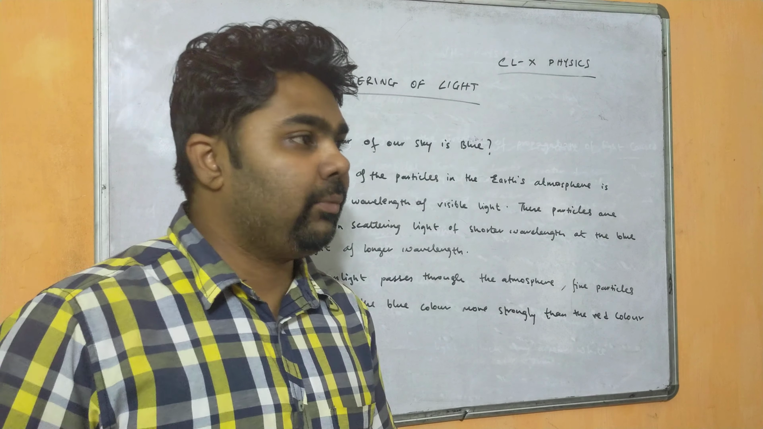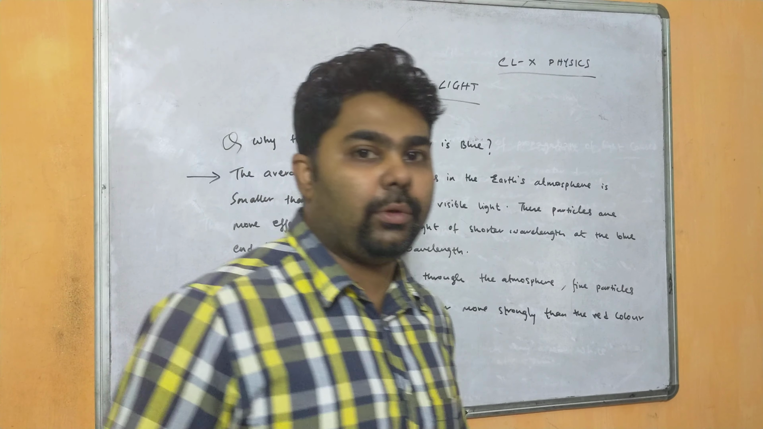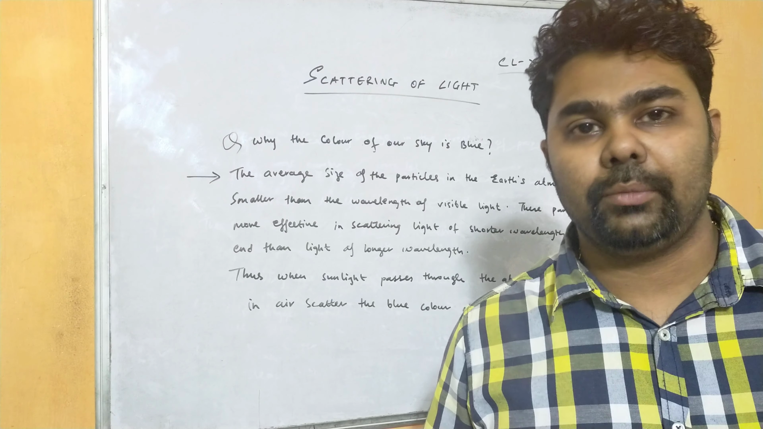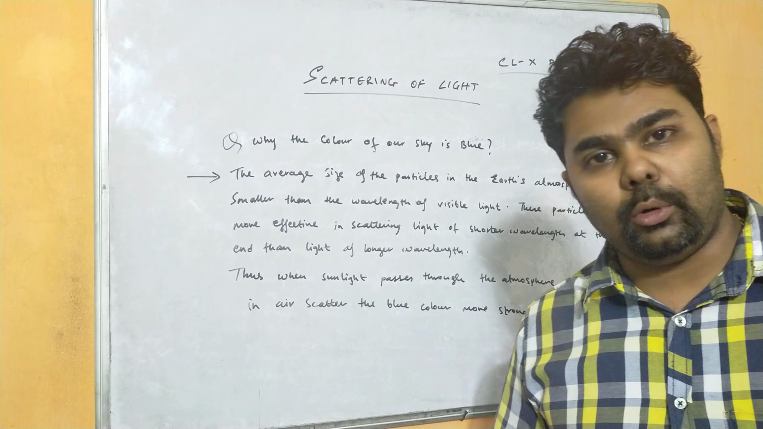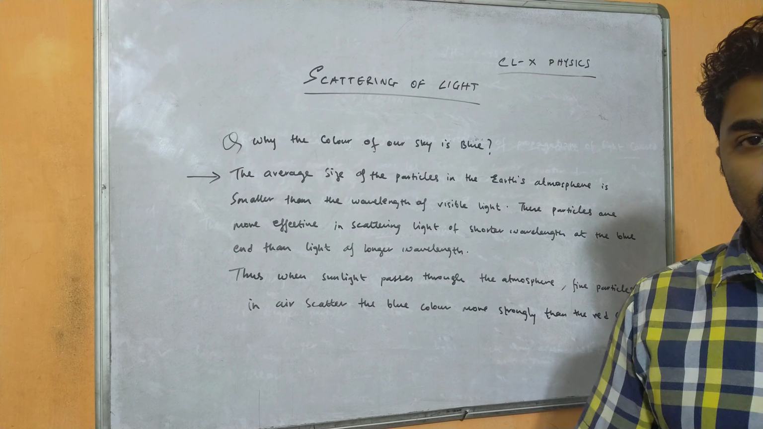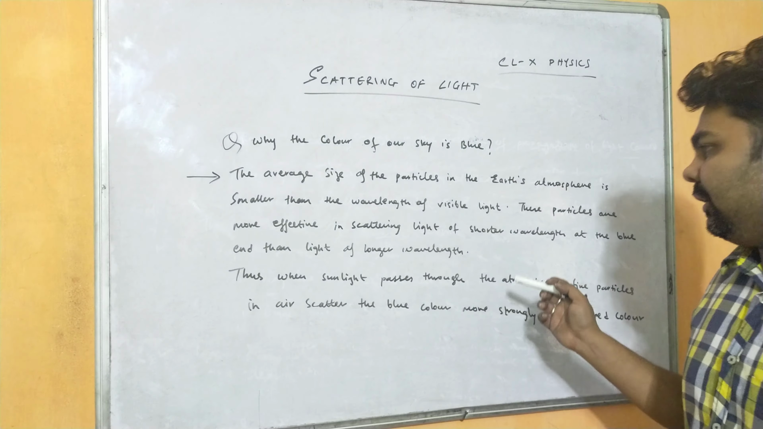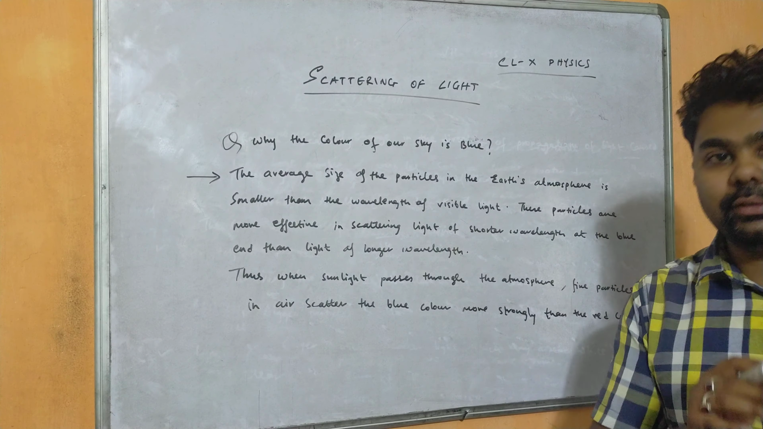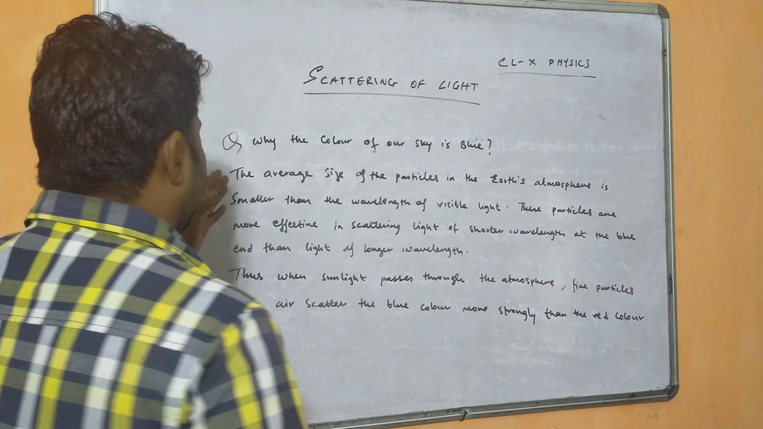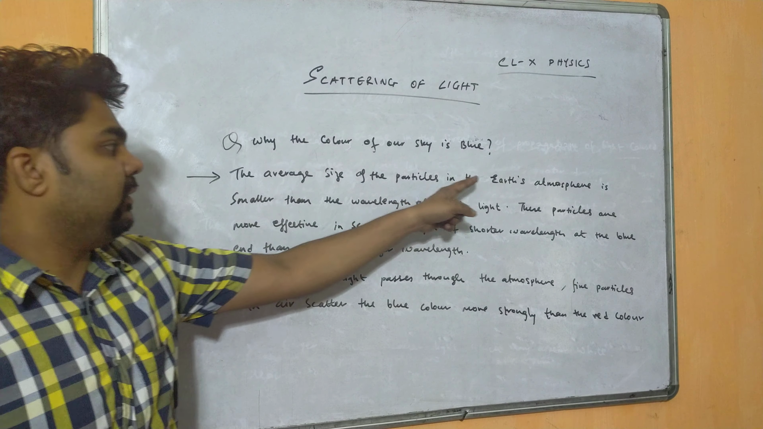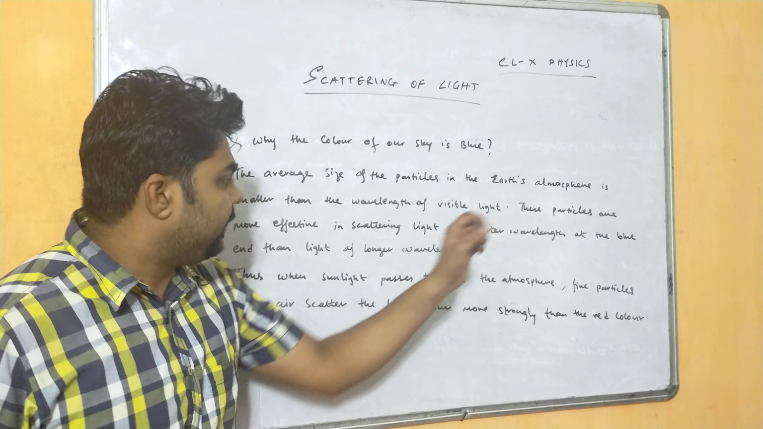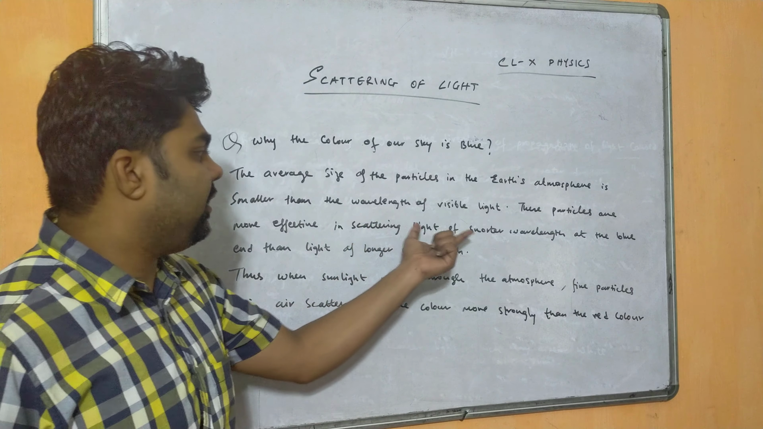The reason is that the average size of the particles in the atmosphere is very small compared to the wavelength of visible light. So when the sunlight passes through these particles, it scatters the shorter wavelengths and scatters less of the longer wavelengths. The average size of the particles in the Earth's atmosphere is smaller than the wavelength of visible light. These particles are more effective in scattering light of shorter wavelength.